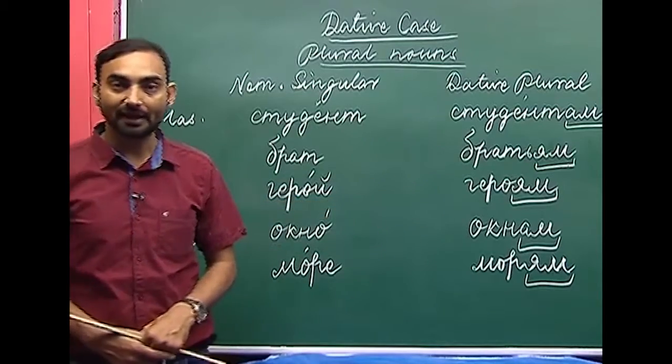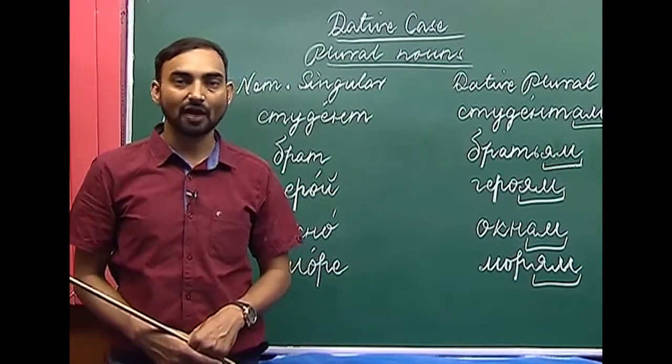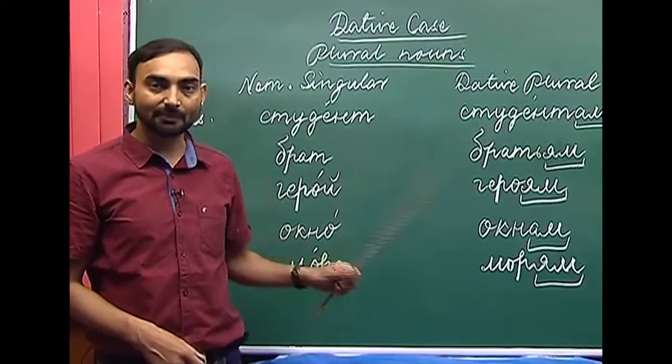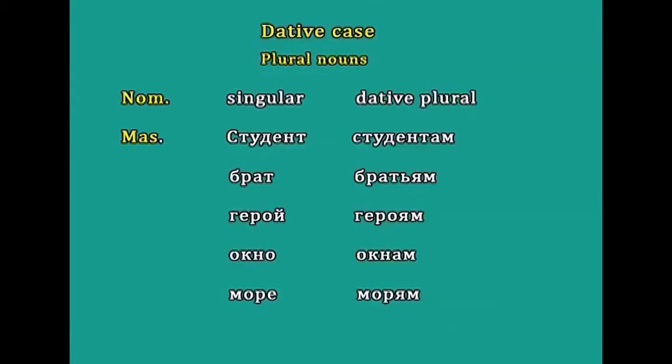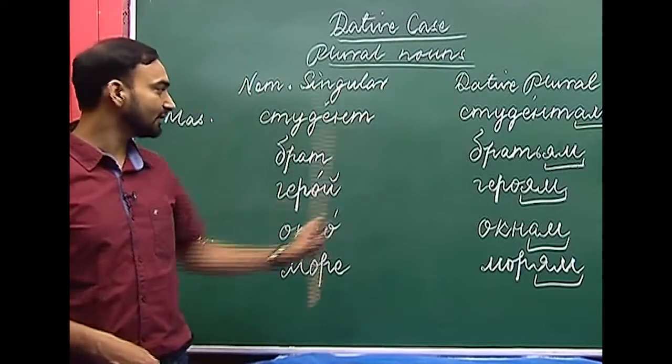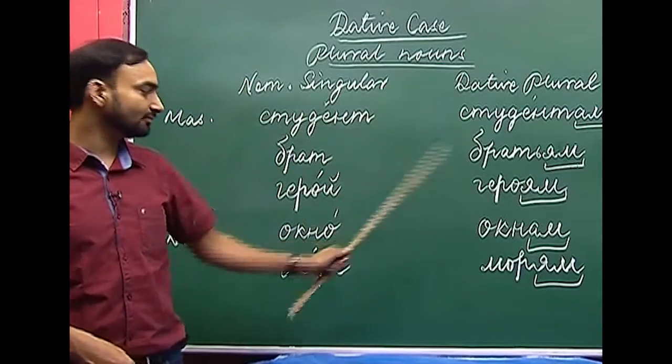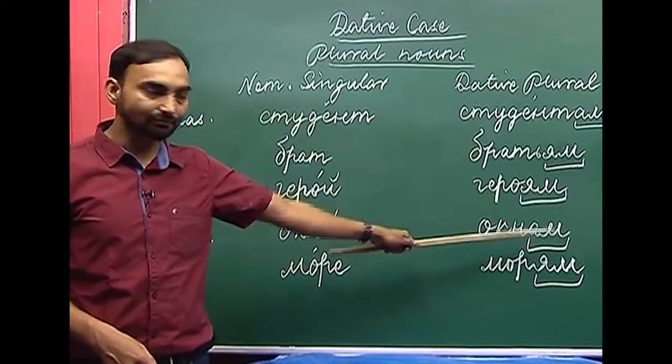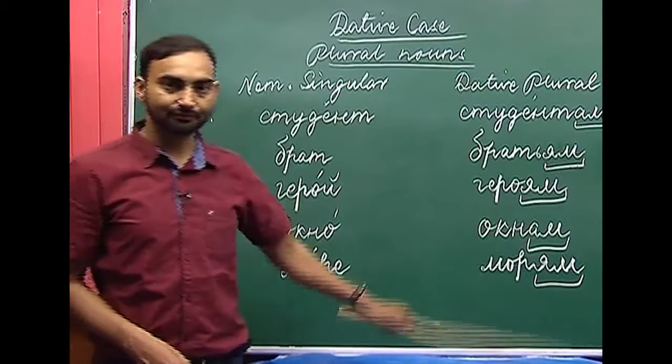So, before making its dative plural, you have to first remember its nominative plural, and that is how we are going to change its form into the dative plural. So, student, studentam, brat, bratyam, giroi, giroyam, akno, again am, more, moryam.